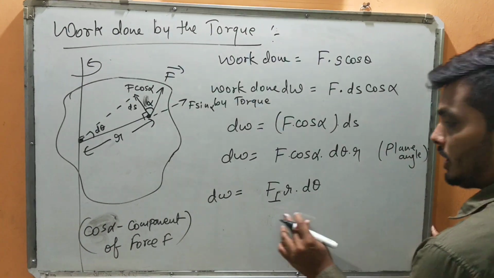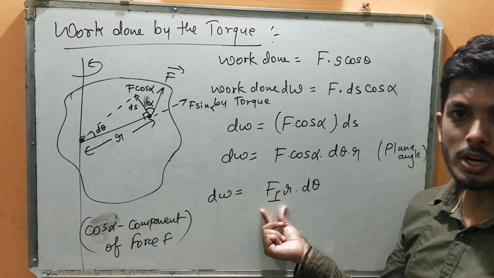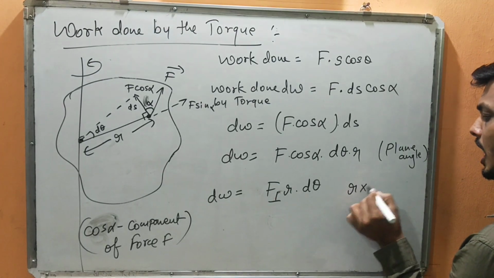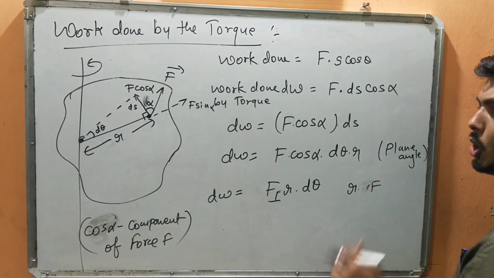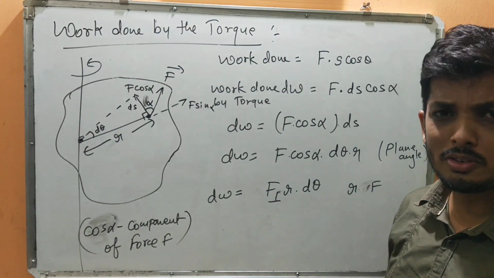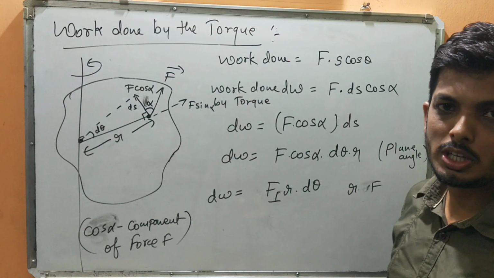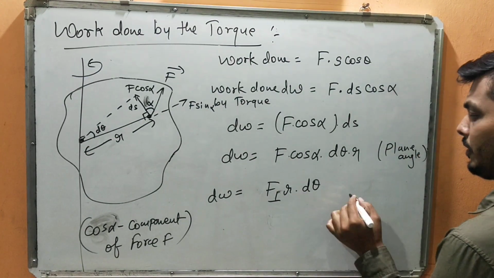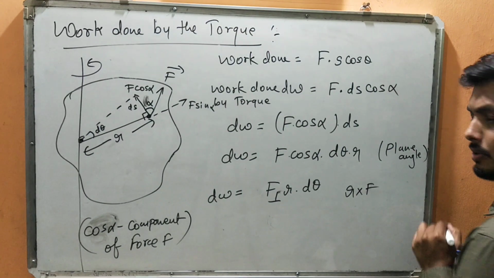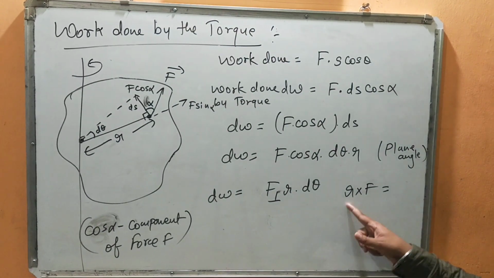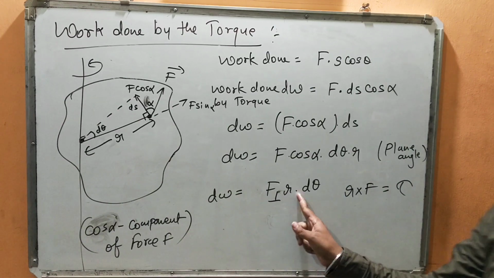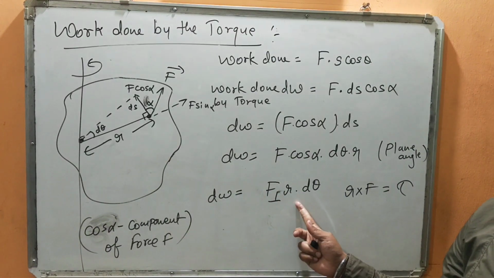So what is it giving you? F dot r. If I rearrange the terms, can I write r cross F? Don't worry about dot product and cross product. Scalar and vectors we will study some other day, in the motion in a plane topic. Now, if I write r cross F, what is it telling you? Is it not torque? r into F or F into r.